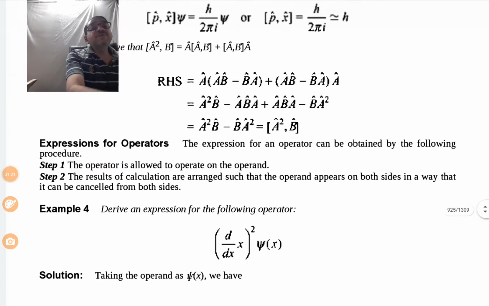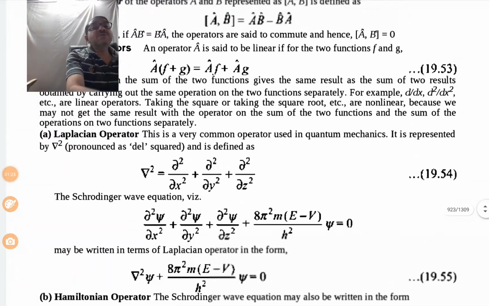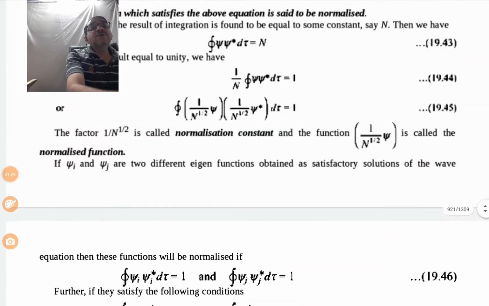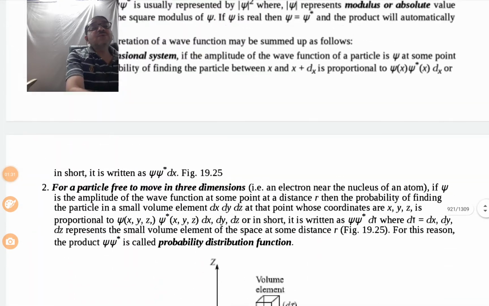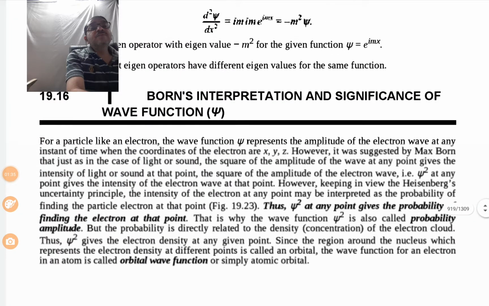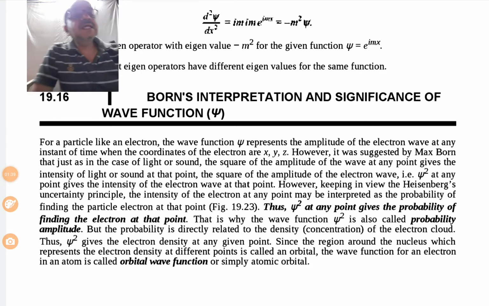So what is a wave function and what are the different conditions of wave functions, what is the notation and why it is important, that we must understand. So let us see this wave function and its significance. So let us take the Born's interpretation and significance of wave function psi.